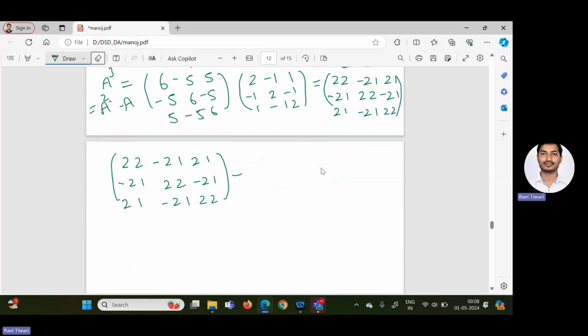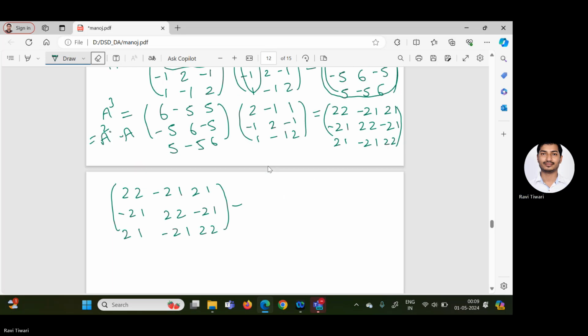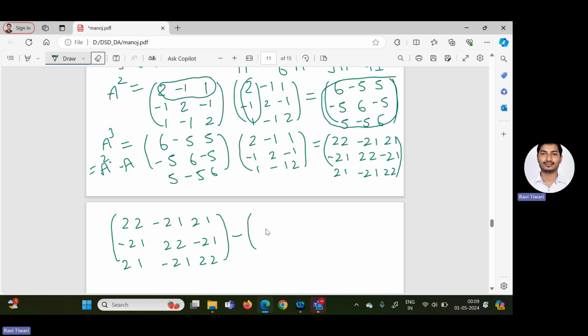So 6 into 6 is 36, minus 30, and then 30, minus 30, 36, and minus 30, 30, minus 30, and 6 into 6, 36.